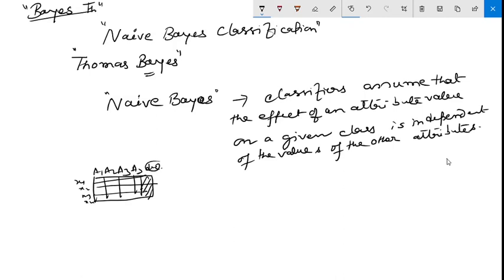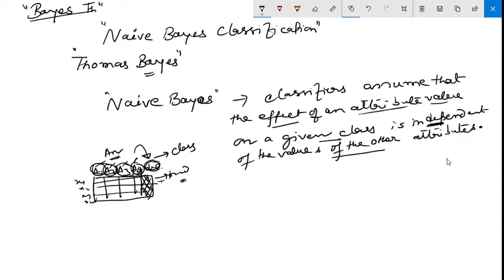It says that the effect of an attribute value on a given class, let's say positive class or negative class, binary classification, is independent of the values of the other attributes. That means it is not getting influenced by A1, A3, A4. If it starts getting influenced by these attributes, then you will get very wrong results. So this is the first thing.